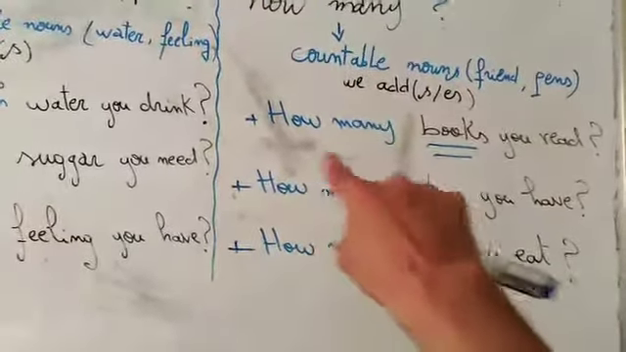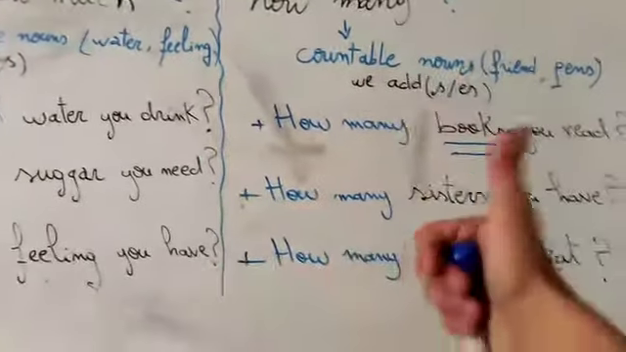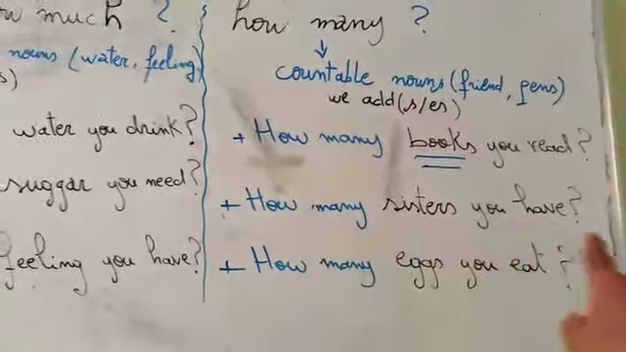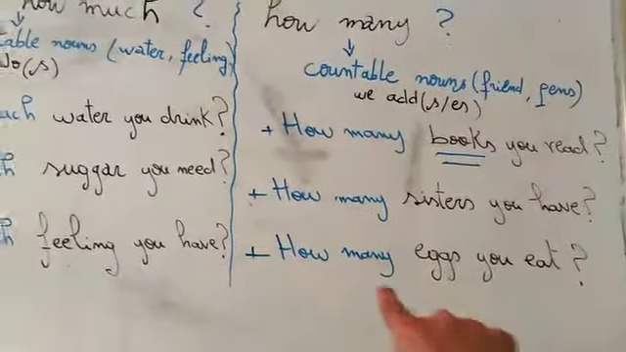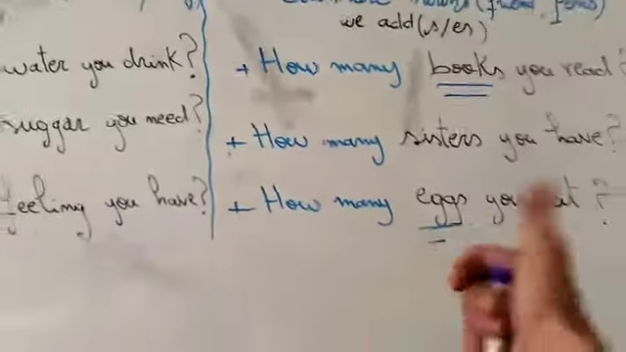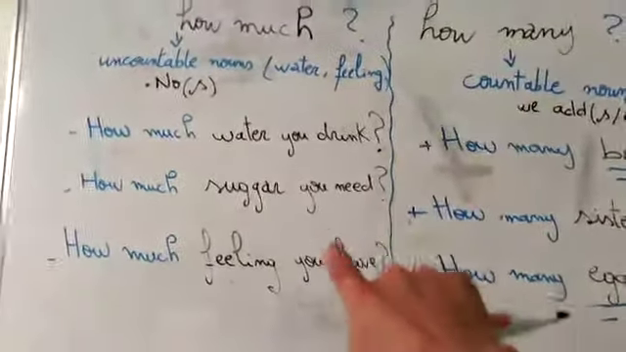Here, number 2, how many sisters do you have? Because sister is countable, we can count it. Yes, so we are going to use what? How many. How many sisters do you have? Number 3, we have what? Eggs. Because eggs, it's what? It's countable. I'm going to use what? To use how many, okay? To ask about the quantity. How many eggs do you eat? Very good. Let's move to how much.